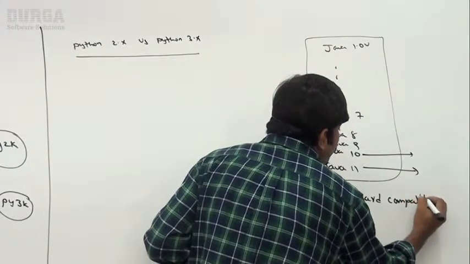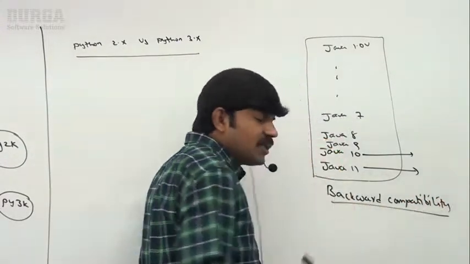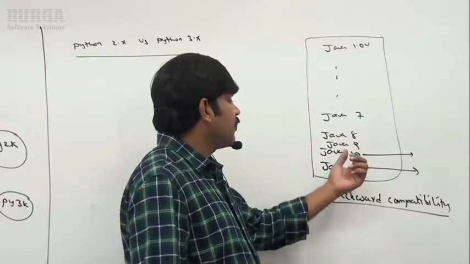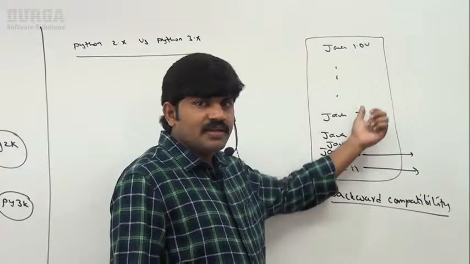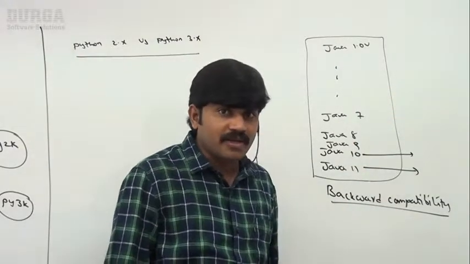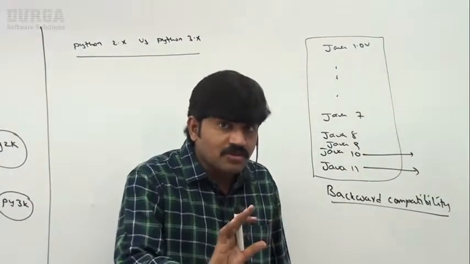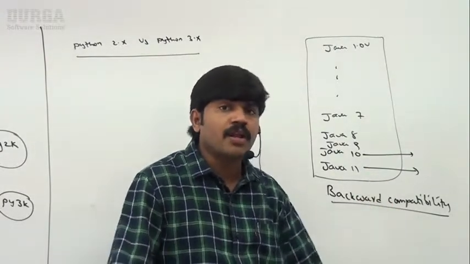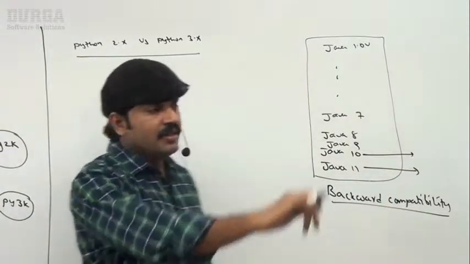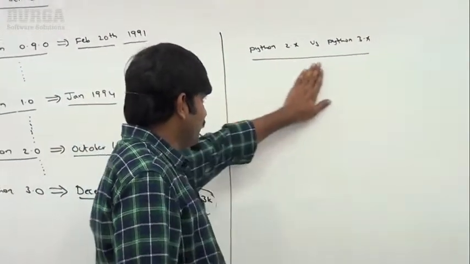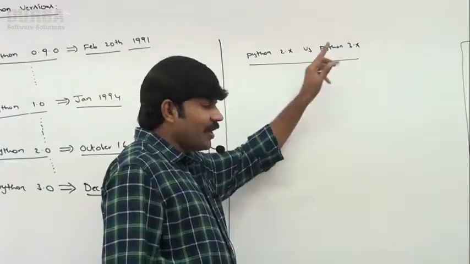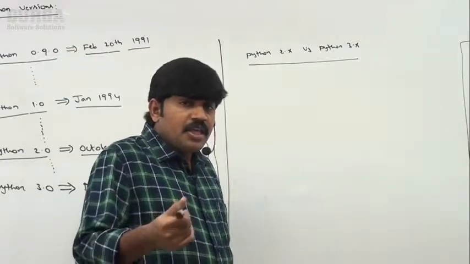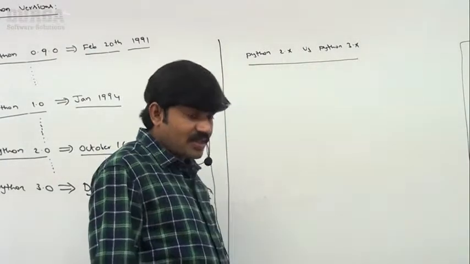That's why this feature is also known as backward compatibility. What is this, sir? Can you please spell it out? Backward compatibility. If you install Java 11 in your system, it can provide support for Java 10, Java 9, Java 8, like this. This support is called what? Backward compatibility. There is an advantage, and a problem is also there. Slowly we will discuss what the problem is. The advantage is that every new version should provide support for all old versions, right? Okay, well. In the same way, now I will ask the question: if I install Python 3.x, 3.7 or 3.6, is it going to provide support for Python 2.x or not?